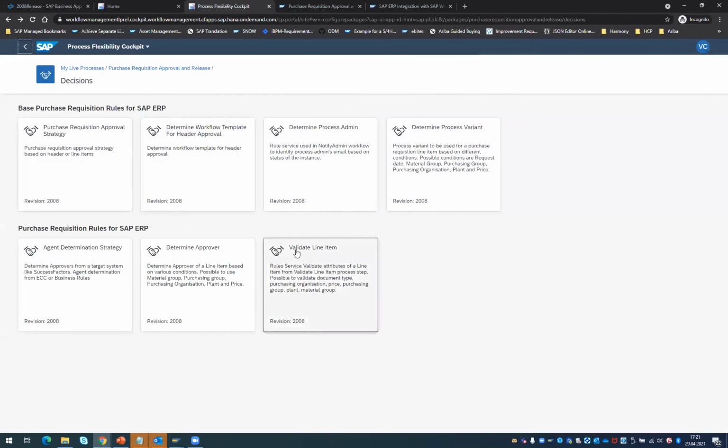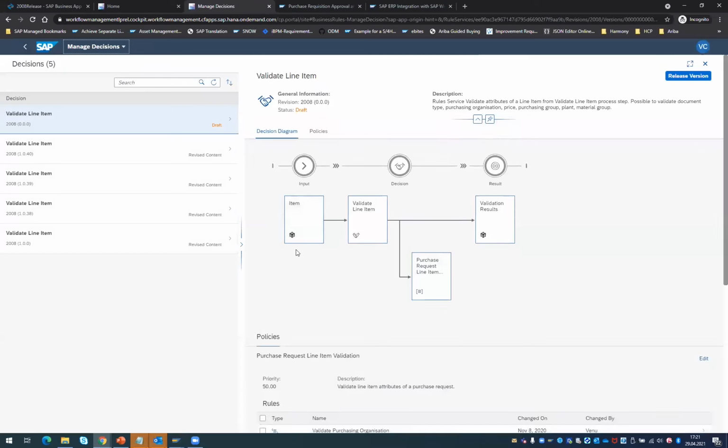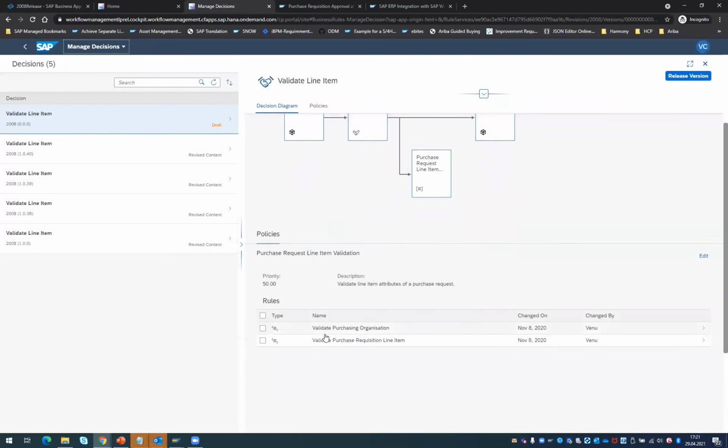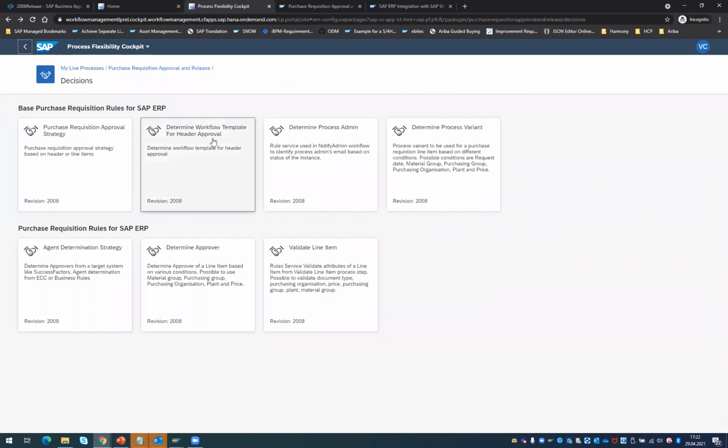Like this, you are able to make a validation. So for example, if you want to validate certain attributes like a purchasing organization, or the document ID or the preferred vendor, etc., you can add such rules as an orchestration rule, where all these rules are executed as part of the validation step. And if the validation fails, the approval workflow will send this back to the buyer or to the requester.